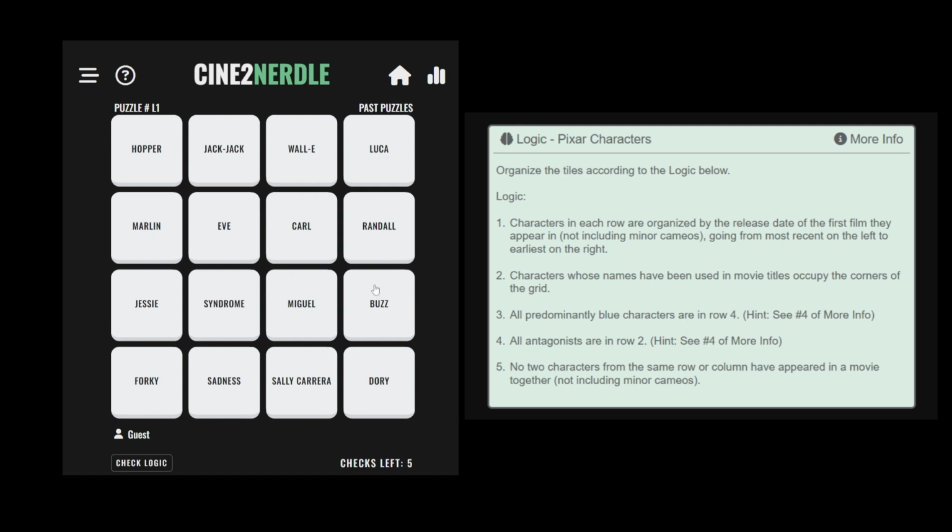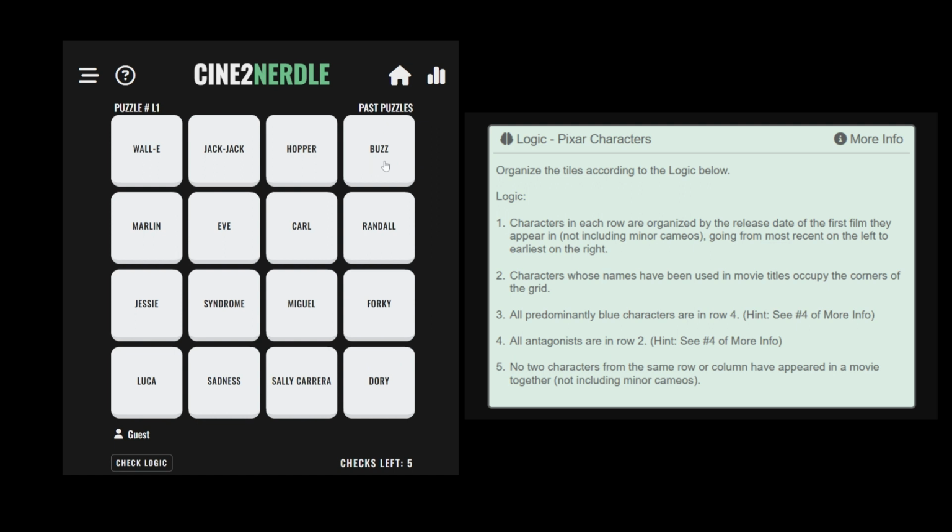From the remaining possible corner characters, only Luca can fit in the bottom left corner, because neither Wall-E or Buzz, who was first introduced in Toy Story, are more recent than Inside Out. After placing Luca in the bottom left, we now know that Wall-E should be in the top left and Buzz should be in the top right, because Wall-E is more recent than Toy Story.